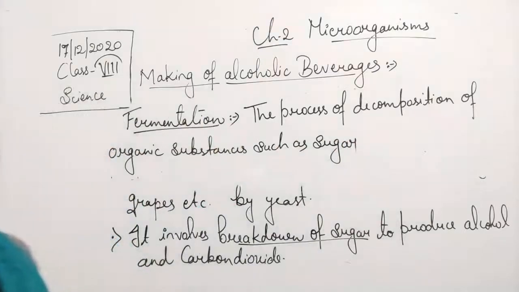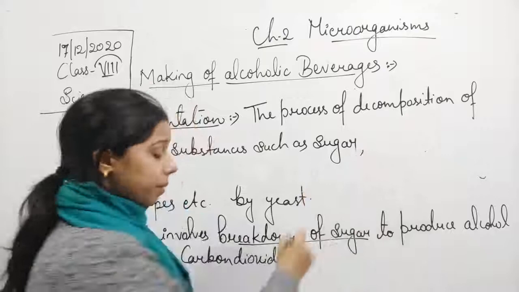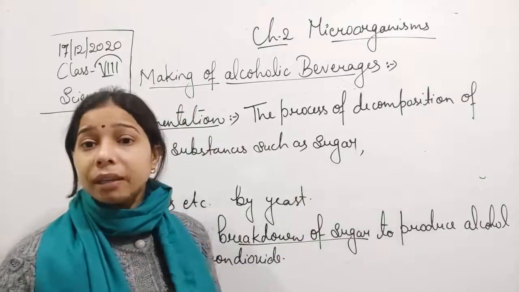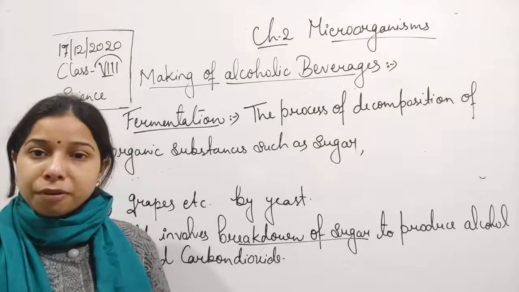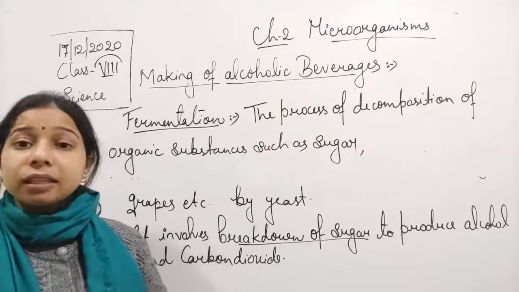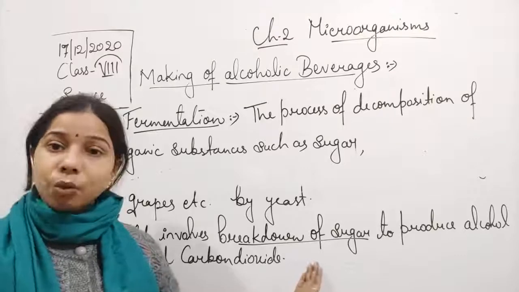Sugar is what? It is an organic substance. With the help of what? This fermentation is carried out with the help of a microorganism. You know that it is the yeast which performs the fermentation. It is the yeast which helps in breakdown of the sugar.